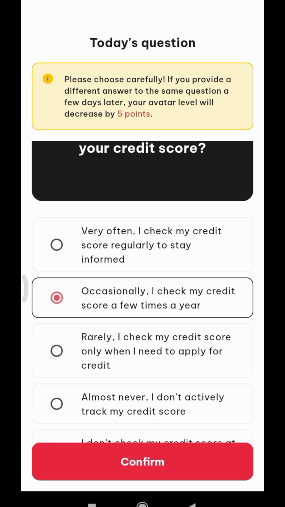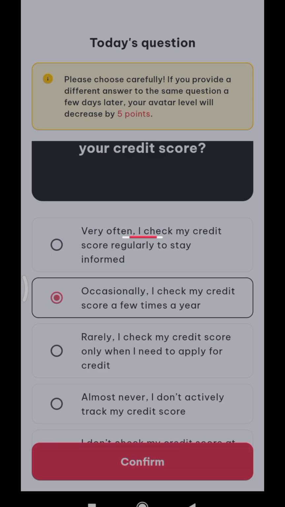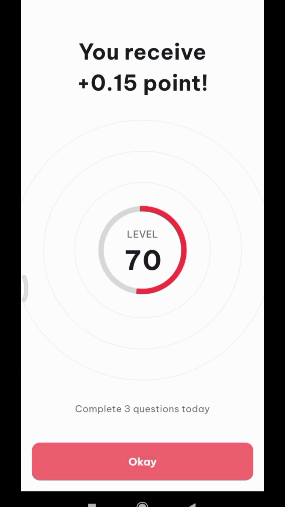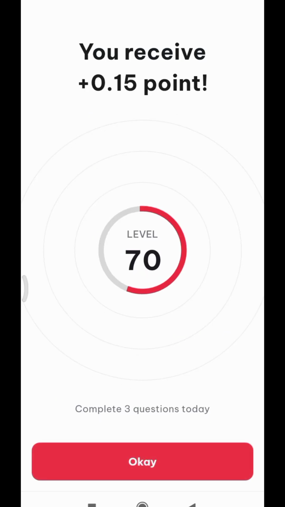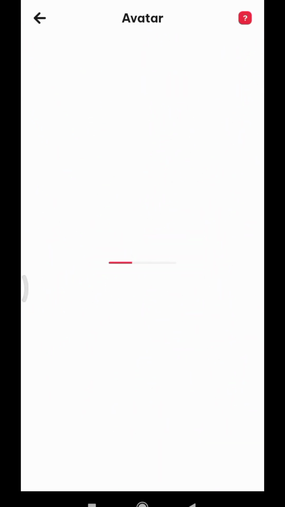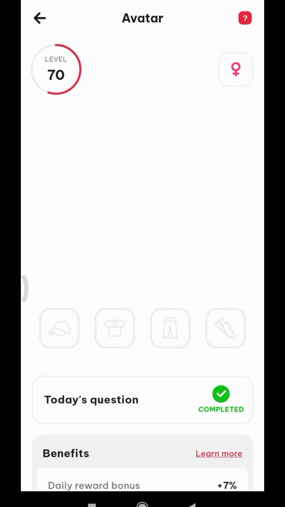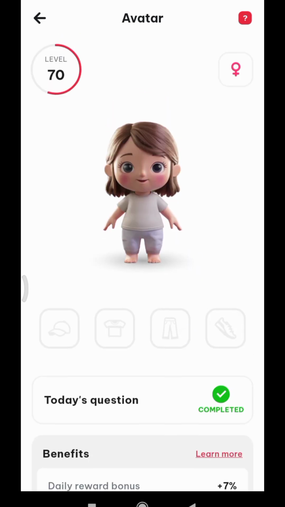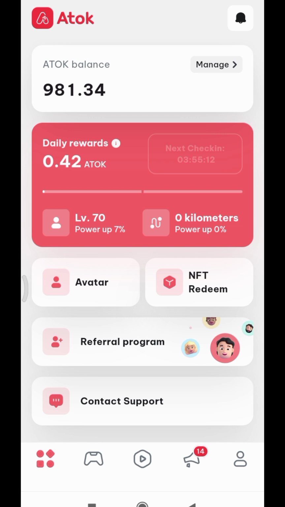So you click occasionally: I check my credit score a few times a year. You click on confirm. They are going to check it, and you receive plus 0.15 points. Click on OK and complete 3 questions today. I've gotten 3.81 by answering the questions daily. So this is how you go about it to earn more Atok before the listing.